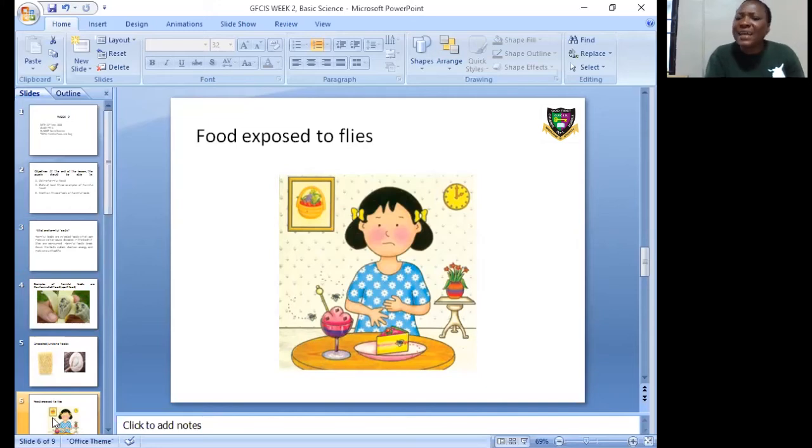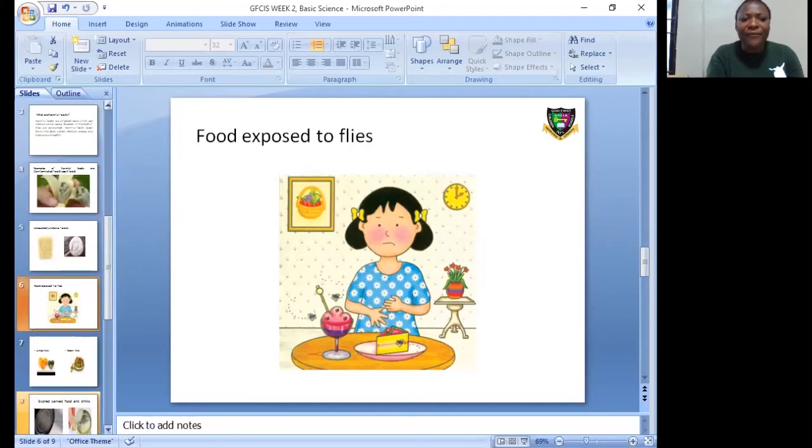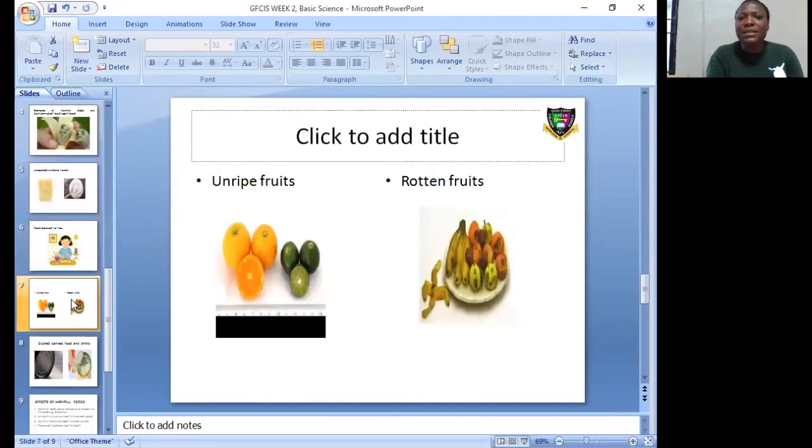There are some flies that you cannot see with your naked eyes. What are we going to use to see such flies? Yes, microscope. We enlarge it and we'll be able to see. There are germs everywhere. So you don't expose your food to flies. Another example of harmful food is unripe fruits. Fruit is a natural source of vitamin.